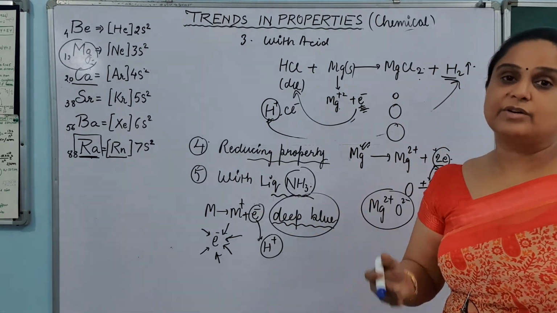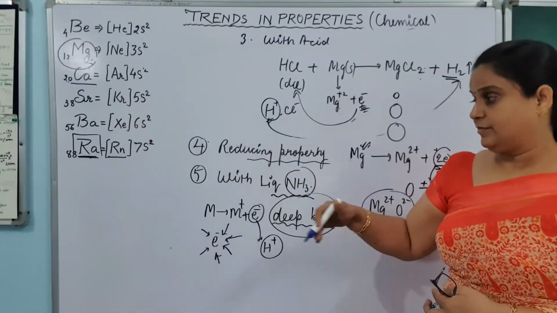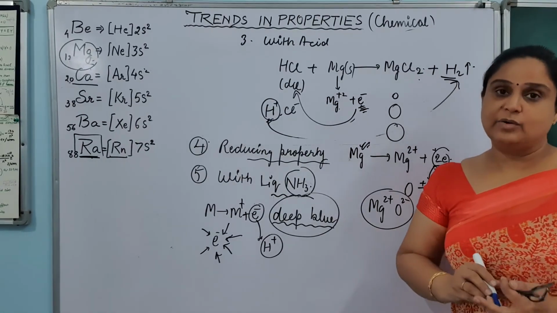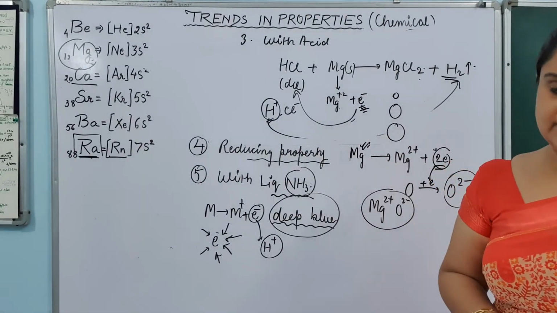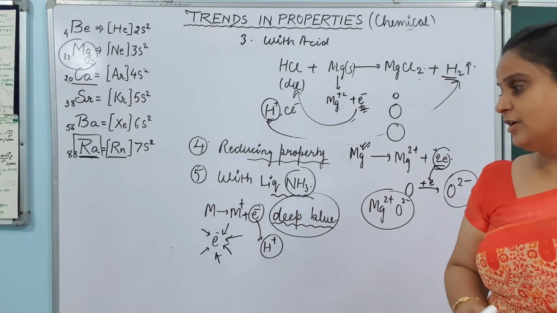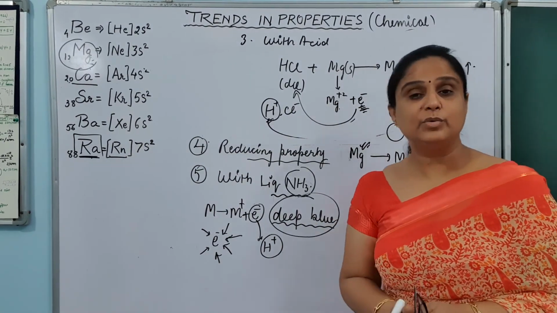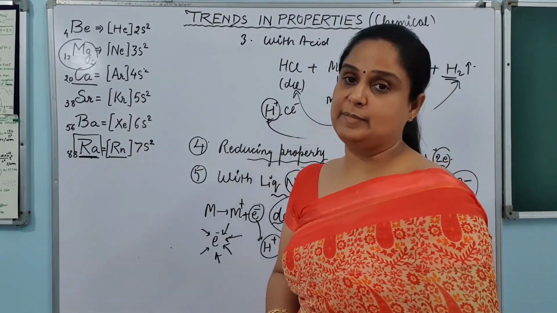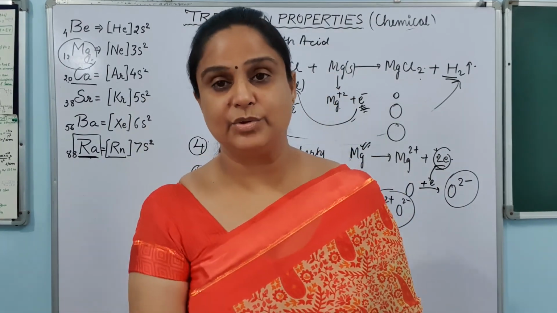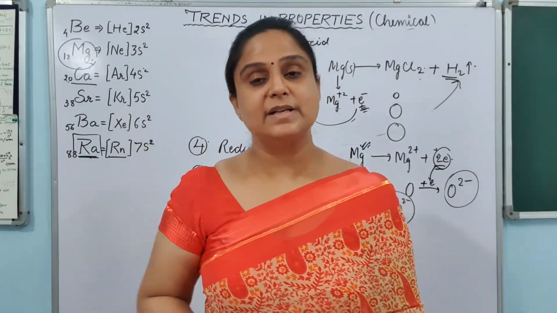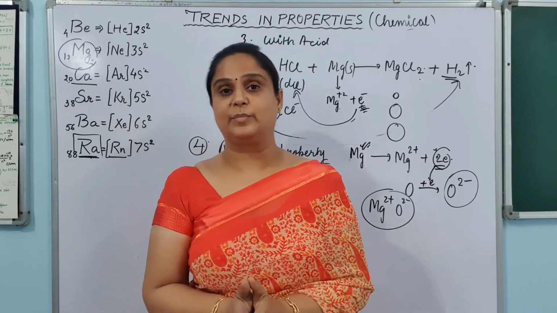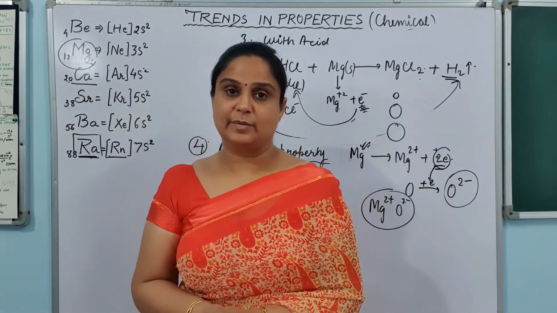So the solution of ammonia will give blue color with the metals of second group elements. Okay. So this ammonia will give blue color with second group elements. So I hope now it is clear to you how second group elements are reacting to form the various compounds and what is the nature of these compounds.